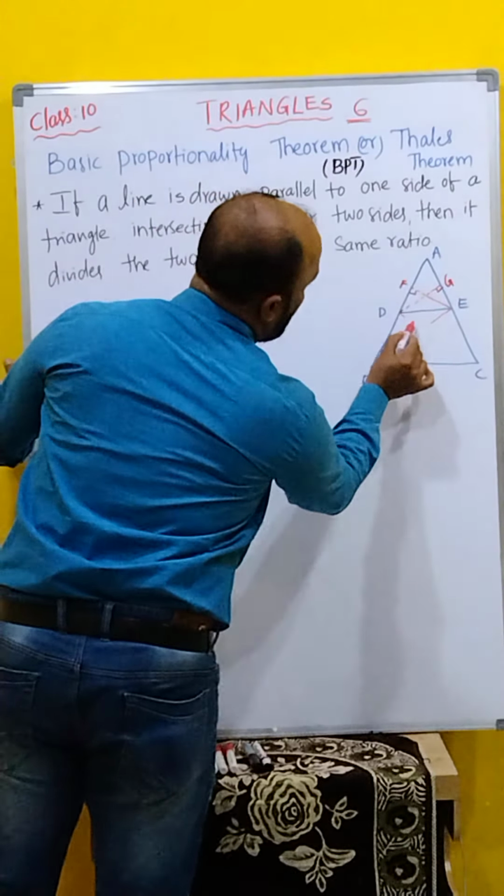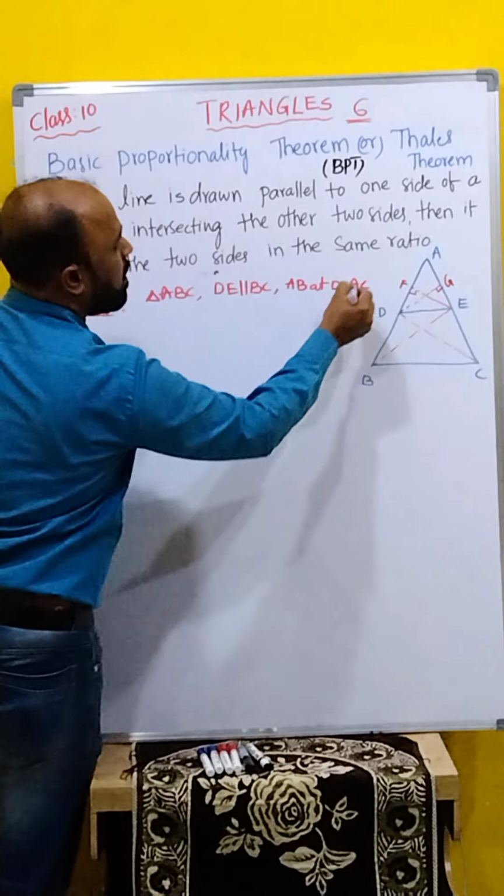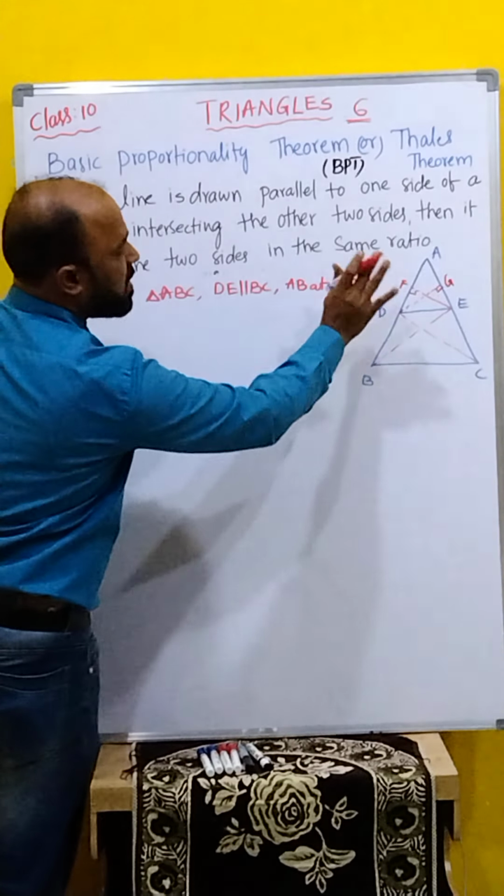Listen properly, everyone. What is the first step in this? Yes, given. What is given in this? Triangle ABC and DE is parallel to BC. That DE intersects AB at D and AC at E. This is the given figure.